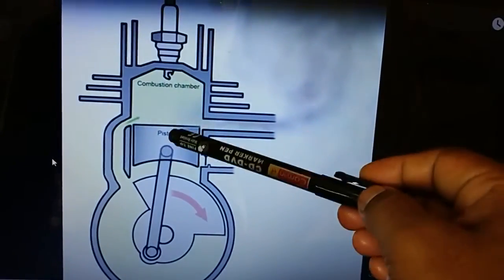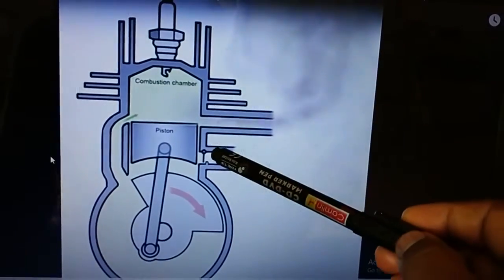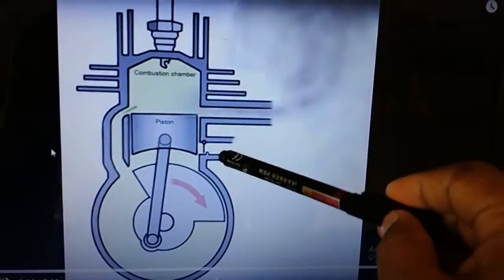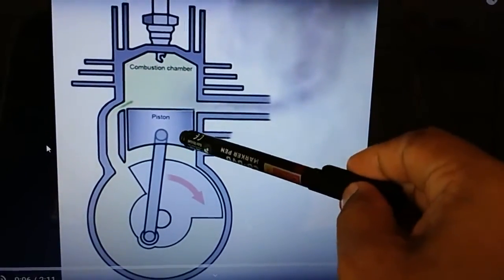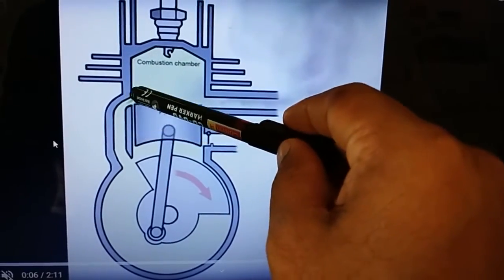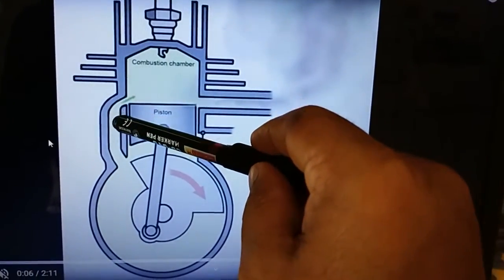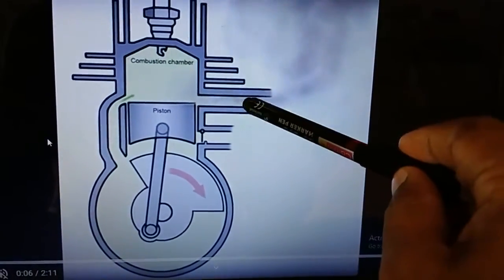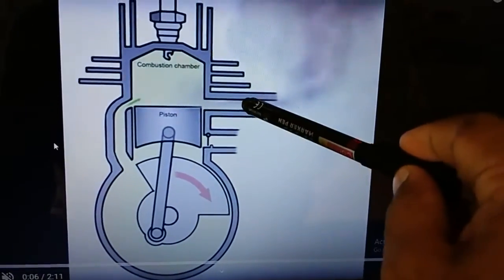When it moves from TDC to BDC, the inlet port is in closed position, meaning the inlet port is covered by the piston, and the remaining two ports, the transfer port and exhaust port, are in open position.